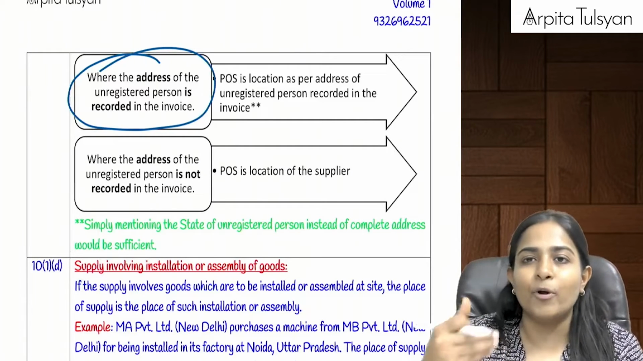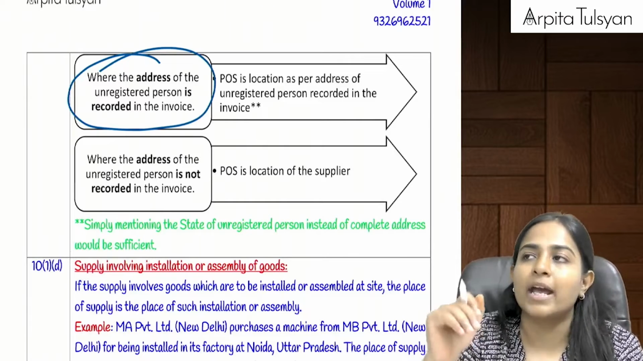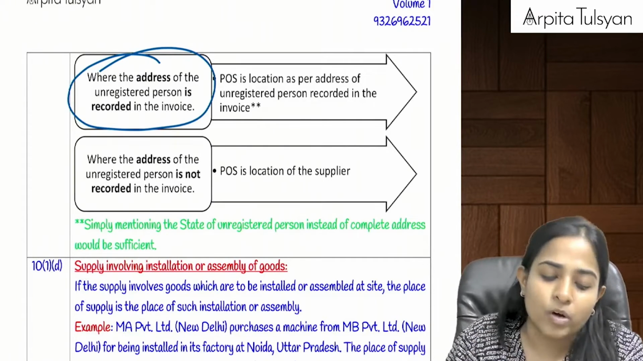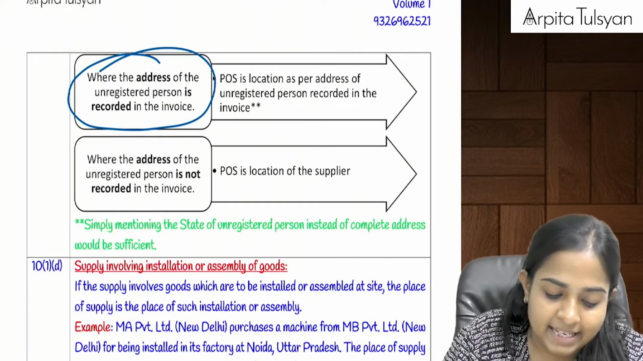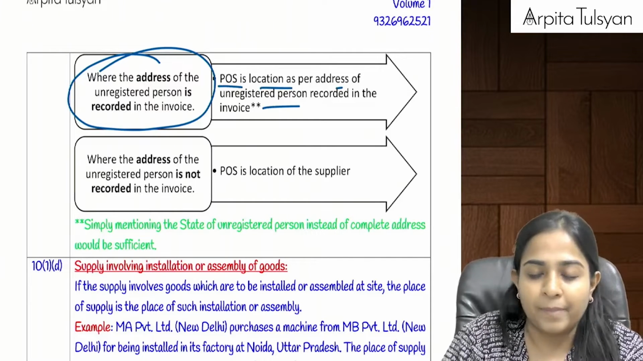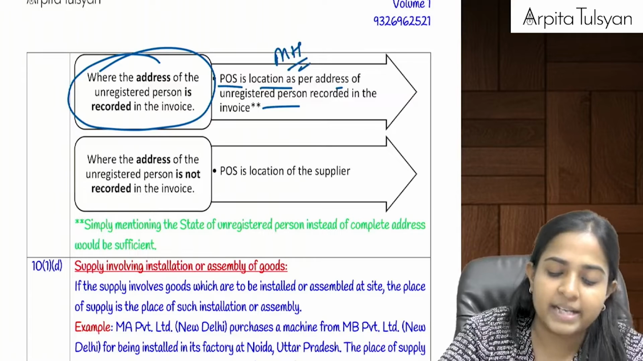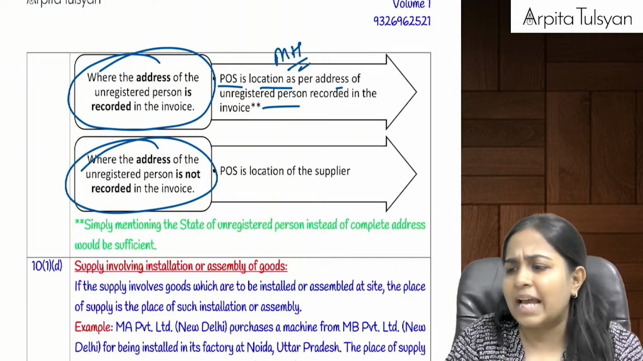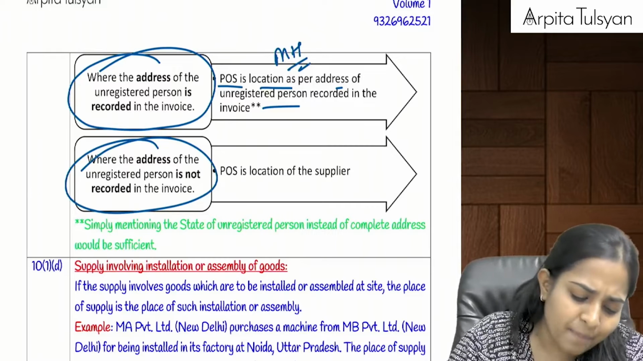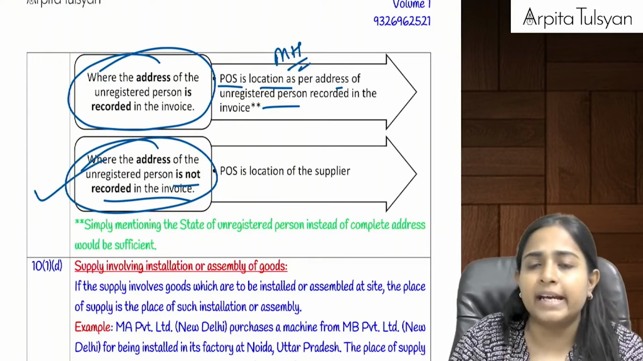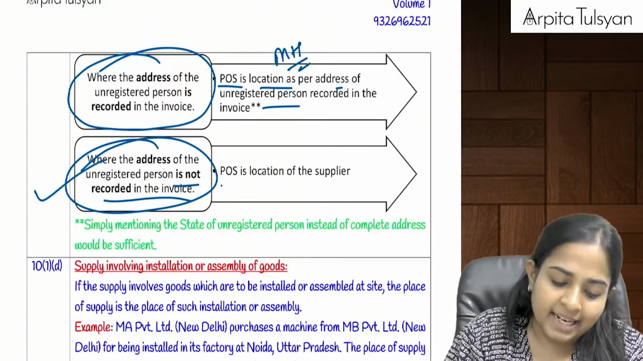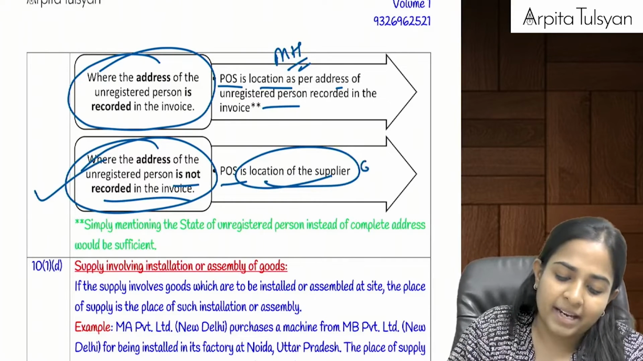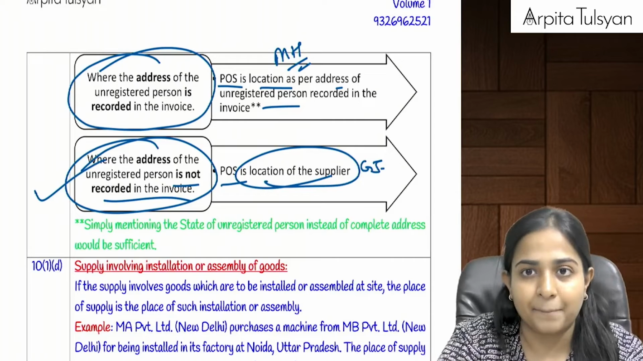When I am purchasing and I say that I am from Maharashtra, and he writes Maharashtra in the invoice that he is giving, then the location is Maharashtra, and the place of supply is going to be Maharashtra. But where I am not telling him that I am from Maharashtra, that is, my address is not recorded in the invoice, then we are left with no other option. Then the place of supply will be the location of the supplier, that is Gujarat in our example.